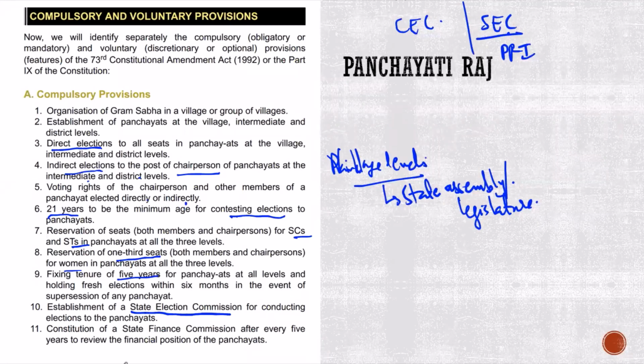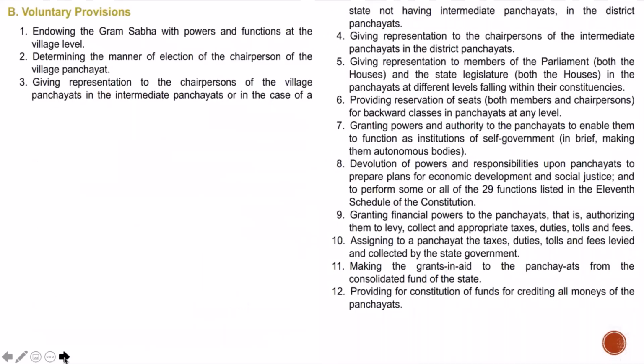And similarly, you have the State Finance Commission, which deals with making recommendations with regard to finances. We'll take a look at this. So you have a Finance Commission at the center, and you have a Finance Commission at the state level. The Finance Commission at the center is going to tell us according to what principles we shall divide the net proceeds of taxes for the whole country between the center and the states. How much should the center keep and how much should the states keep?